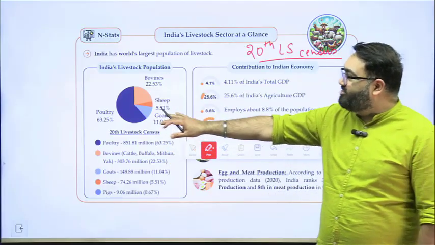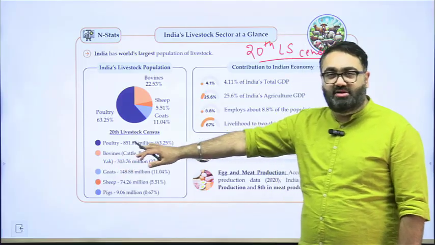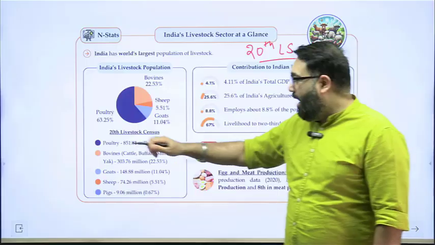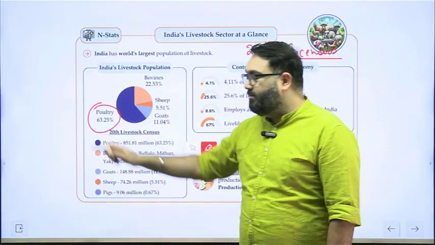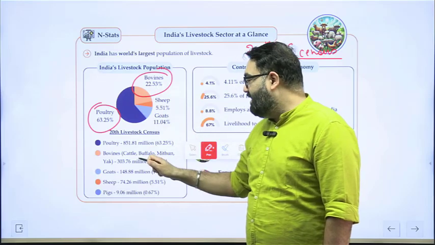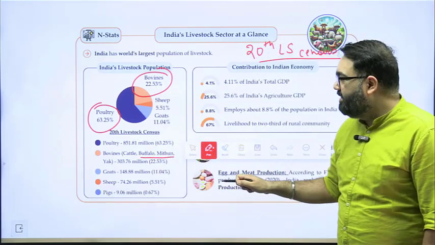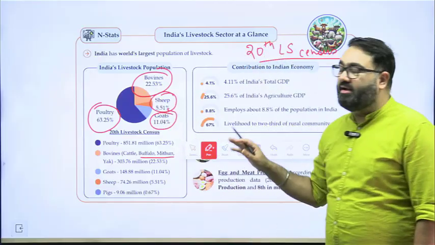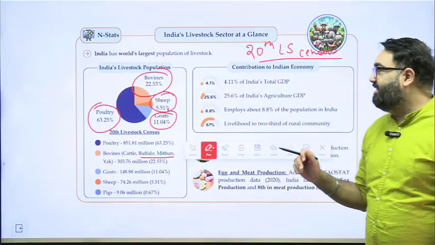This is India's livestock population. India has the world's largest population of livestock. Amongst them also, a majority of them is just poultry. After that come the bovines. Bovines include cattle, buffalo, mithun, yak, etc. Then we have goats, then we have sheep. This is a major breakup of the livestock population that we have.